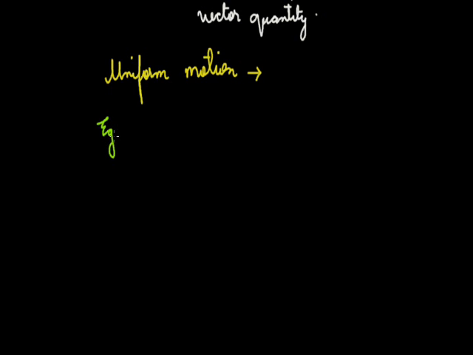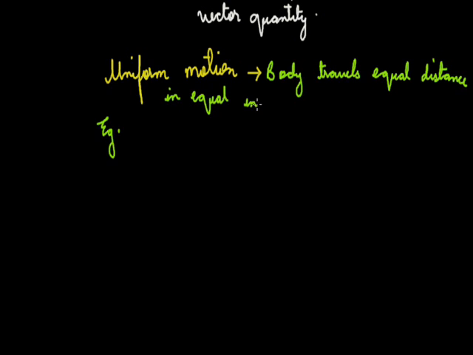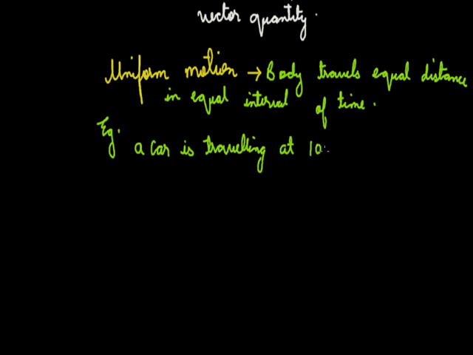For example, let us consider that a car is traveling at a speed of 10 meters per second. It means that for every 1 second it is going to travel 10 meters.